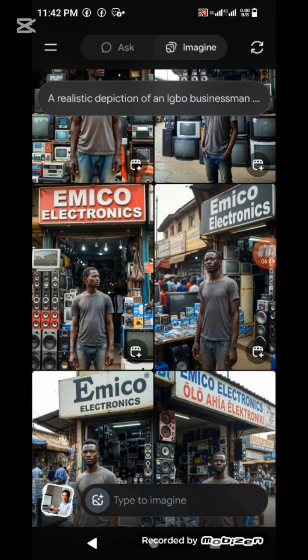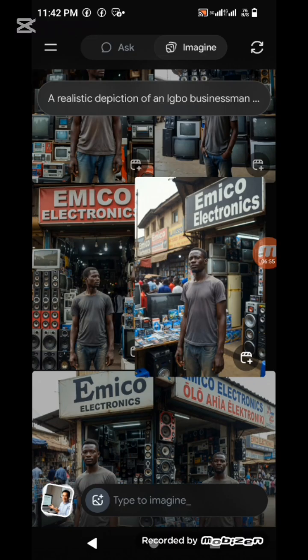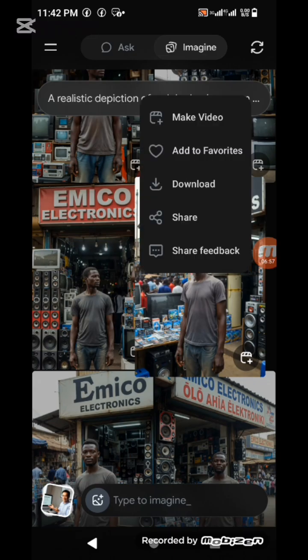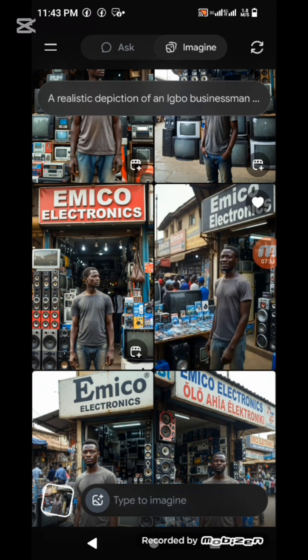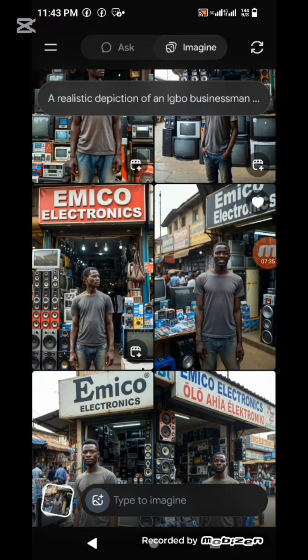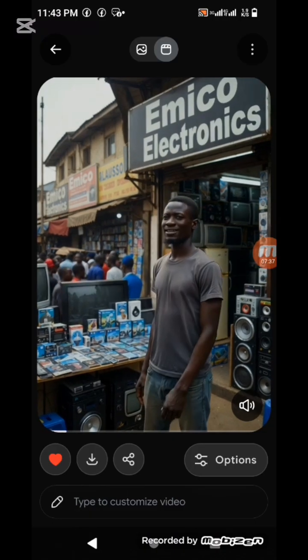Now, I choose this one here. So all I need to do is press on it hard like this. Now you see, you have make video, add to favorite, download. I don't want to download, I want to make video, so I click on make video. Just watch. It's loading. This is 0.1%. It's coming up. This Grok is the free version. Now it's moving, but I will not click it to open it because I want to prepare a video.